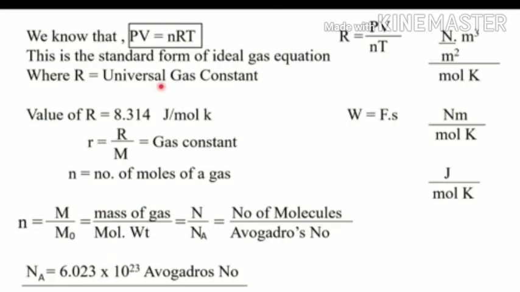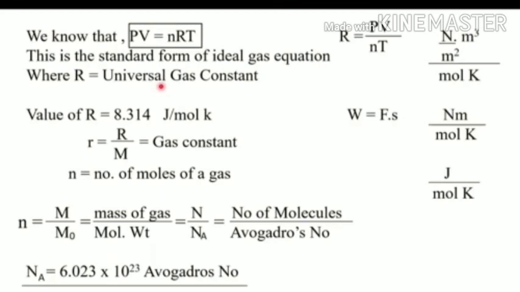This is Avogadro's number, and the mass of 1 mole of a gas is called the molecular mass, or molecular weight, of that gas. And therefore, if capital M is the total mass of a gas and M0 is the molecular weight, that is the mass of 1 mole, then capital M divided by M0 gives the number of moles, n.